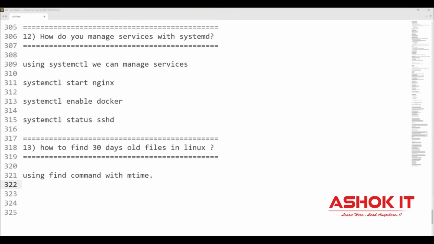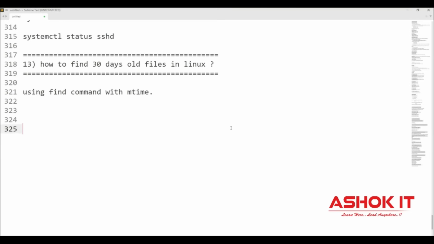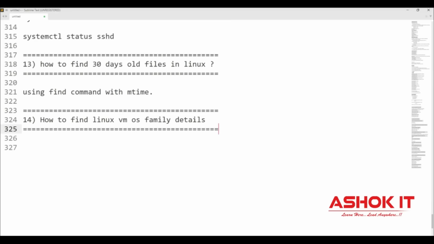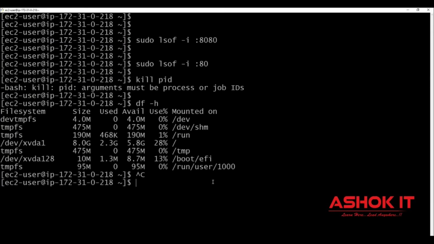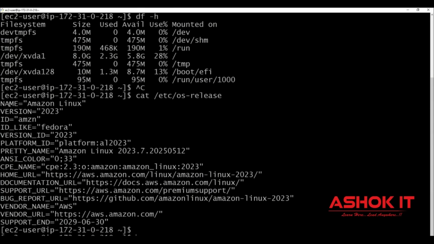And the next one, how do you find out your Linux operating system? This Linux machine belongs to which OS family? By using cat /etc/os-release, we can identify which OS family this Linux machine belongs to. This is the command I am using. This Linux machine belongs to the Amazon Linux family.